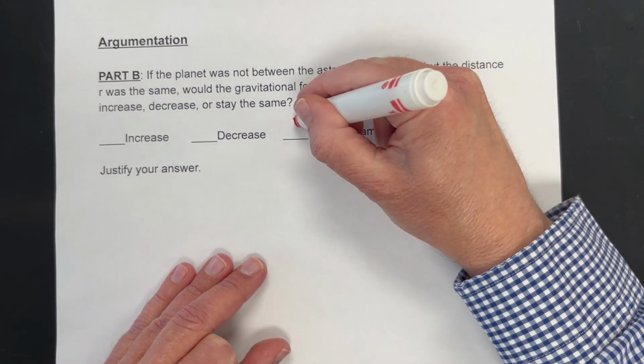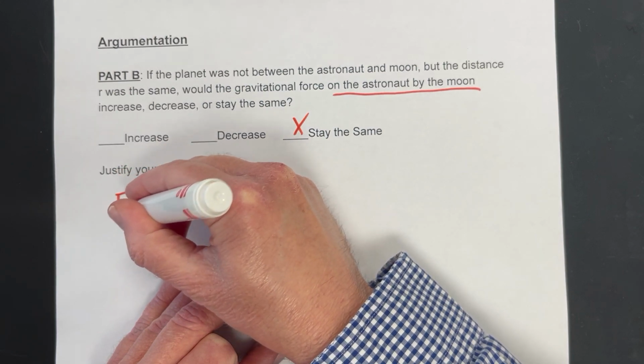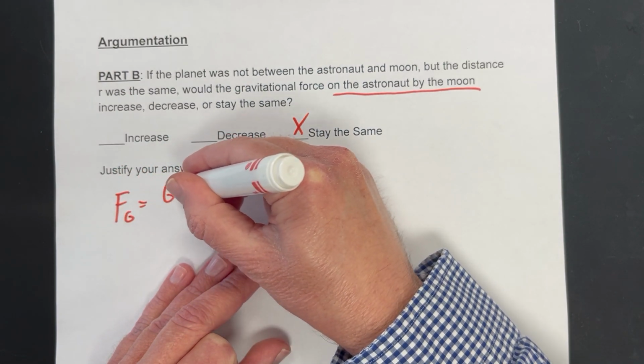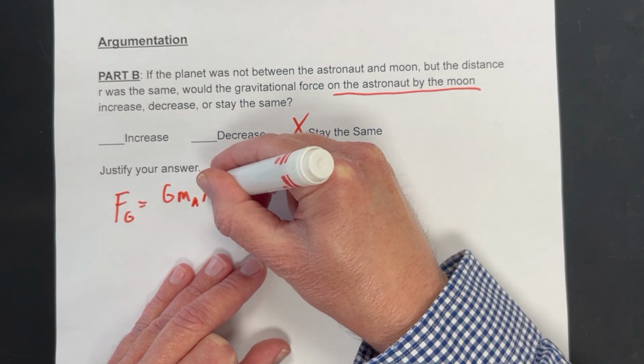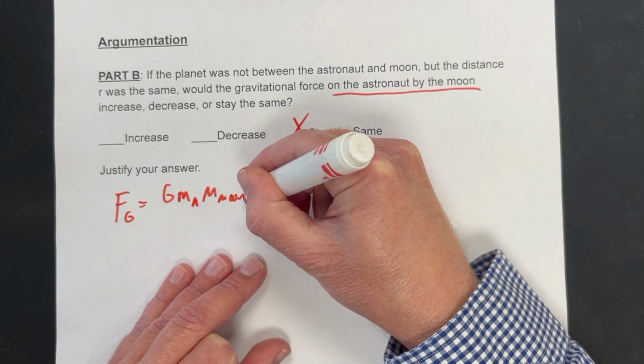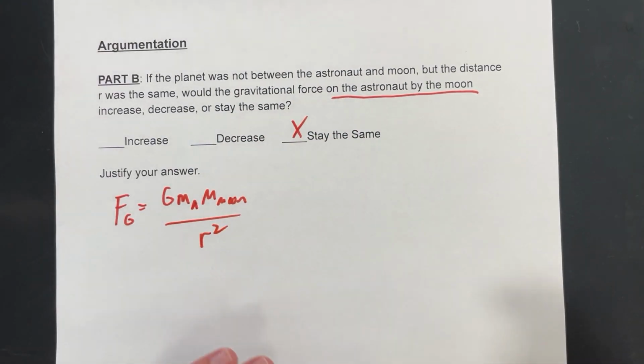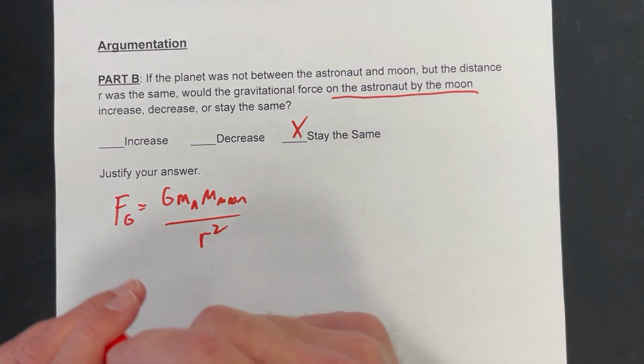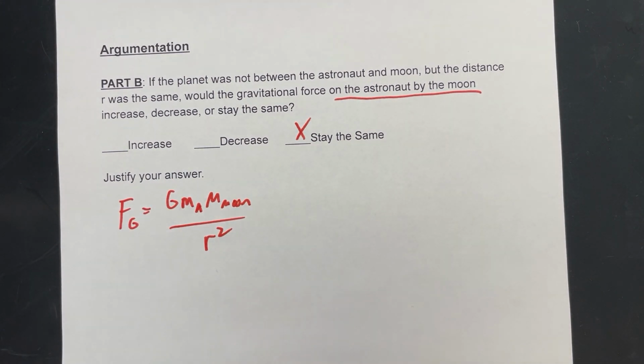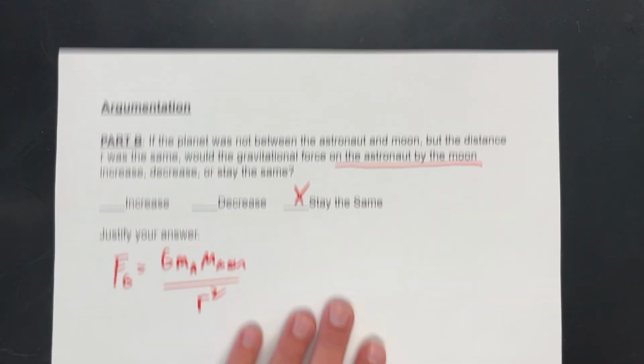It would stay exactly the same because that force of gravity is going to be equal to big G times the mass of the astronaut times the mass of the moon divided by the distance between them squared. And that's true whether or not the planet is there. The planet would add an additional force, but that force stays the same whether or not the moon's pull changes.